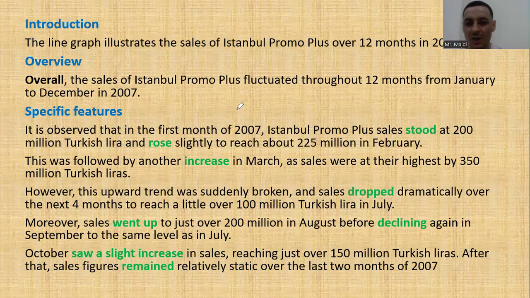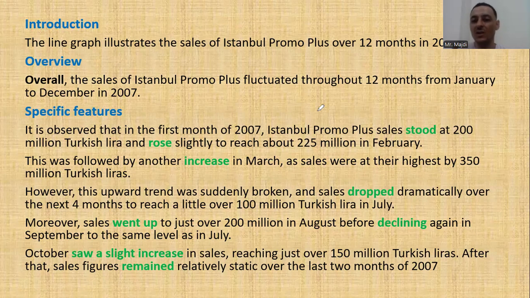They are very important. I'm going to talk about them further in the next slide. Anyway, and rose slightly, adverb, slightly to reach about 225 million in February. Why did we say the word about? Because we are unsure. The number is not specific. It was between 225, maybe 230, but we don't know.